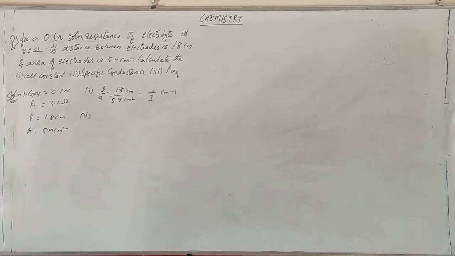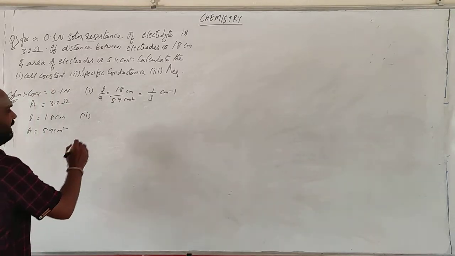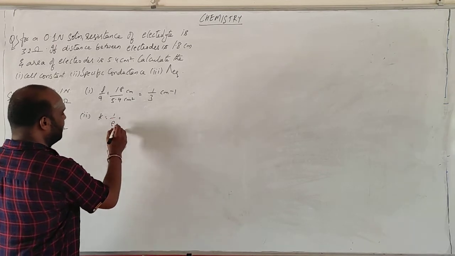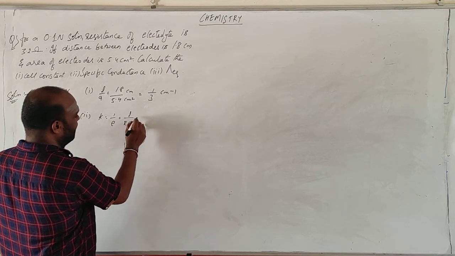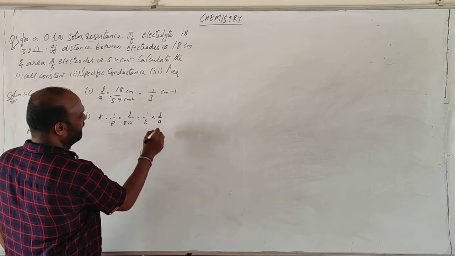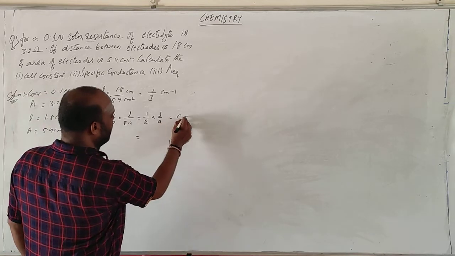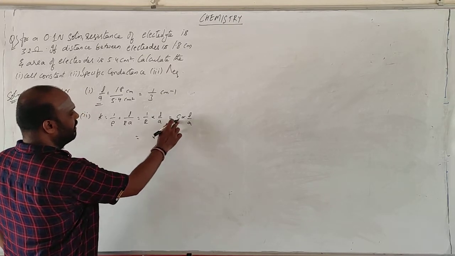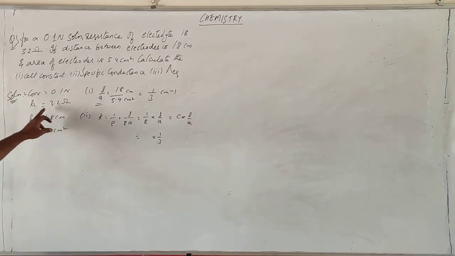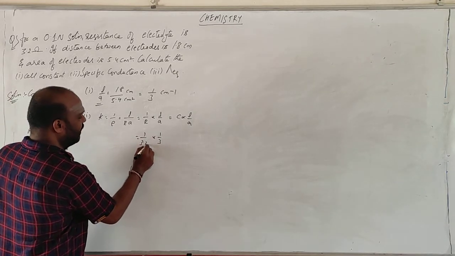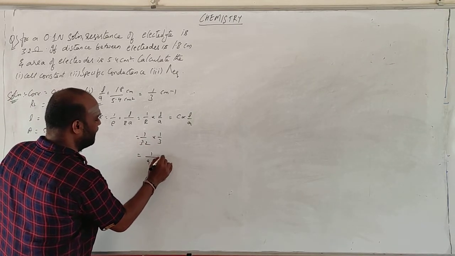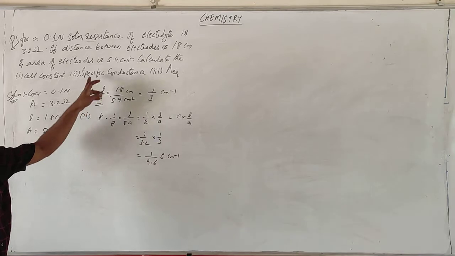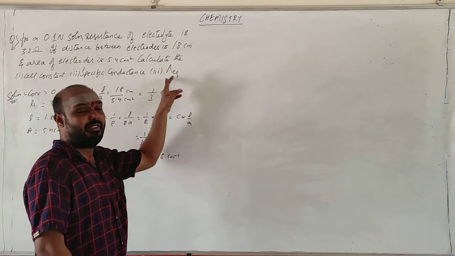specific conductance. Specific conductance means K. K is nothing but 1 by rho. 1 by rho is nothing but L by R into A, or 1 by R into L by A, which is C into L by A. L by A value I have, so it is 1 by 3. C is nothing but 1 by R, and you know the value of R, so it is 1 by 3.2. So it is 1 by 9.6 Siemens per centimeter. This is the value of the specific conductance, and he is asking the equivalent conductivity.